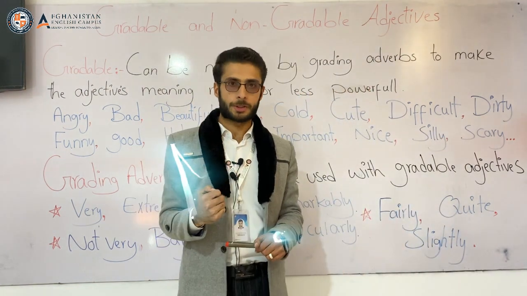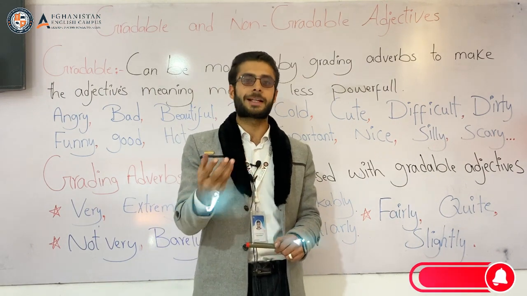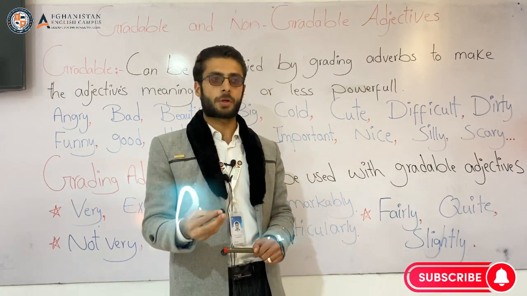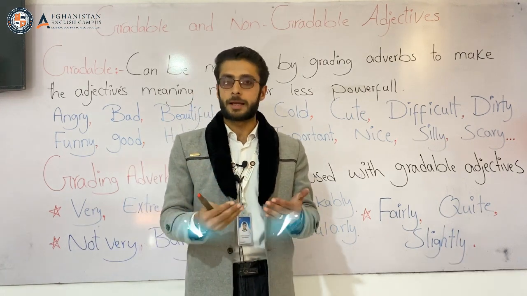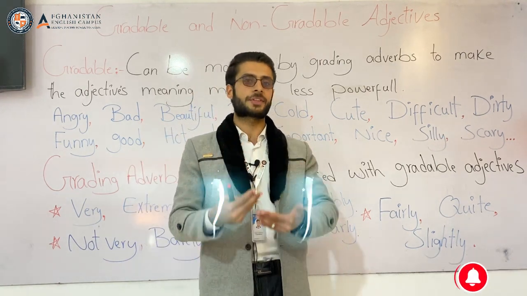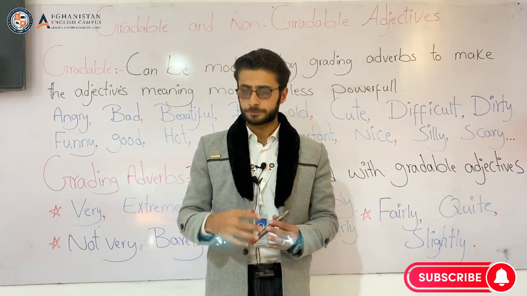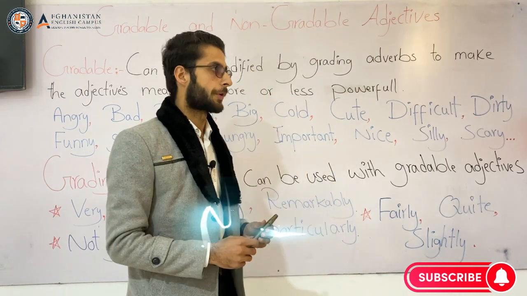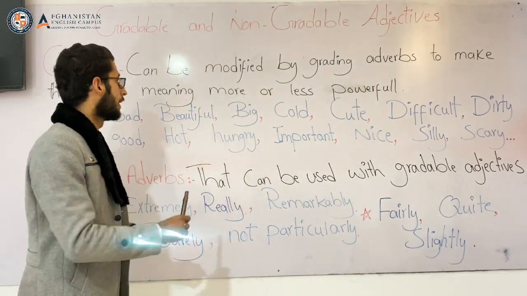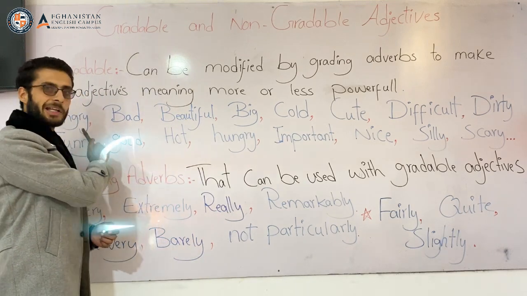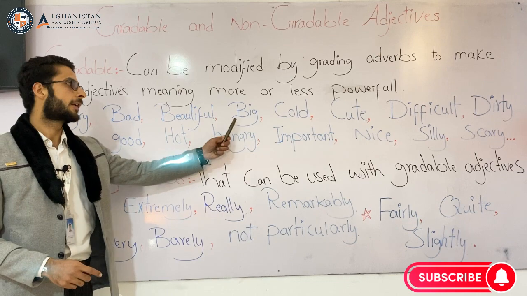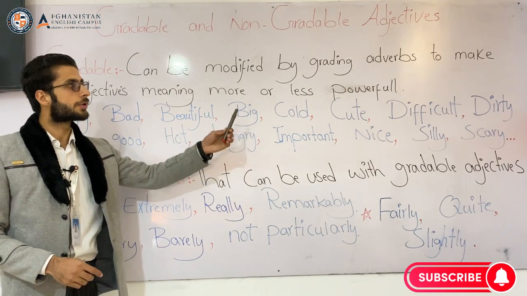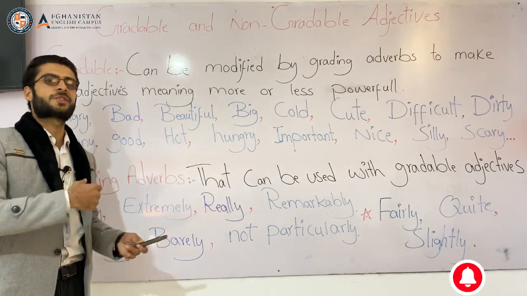میگن صفات درجه بندی صفاتی هستند قابل درجه بندی است، یعنی میتونیم پیش از بعض ادورب‌ها قیدها استفاده کنیم که adjective ما را قوی‌تر بسازن و ضعیف‌تر بسازن. Let's come to some of the gradable adjectives that there are here. First one is angry, bad, beautiful, big, cold, cute, difficult, dirty, and so on.